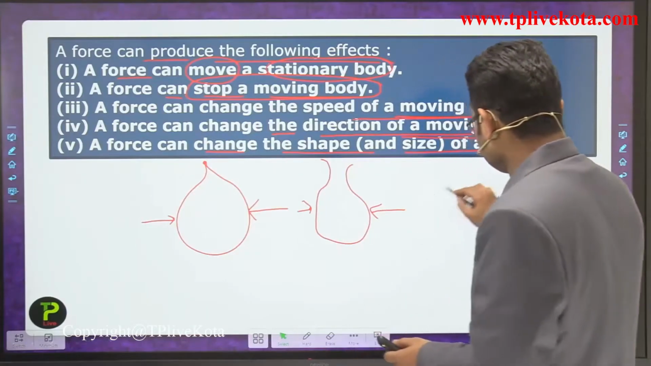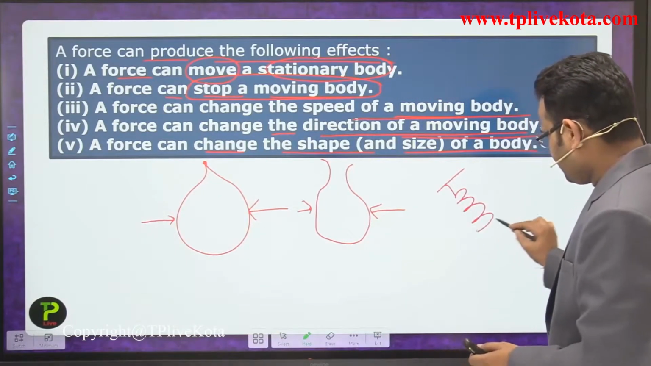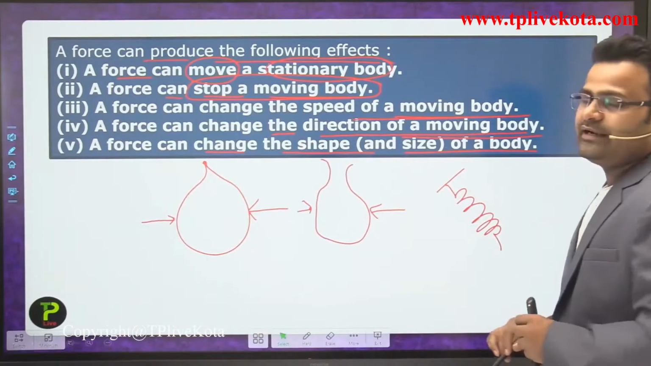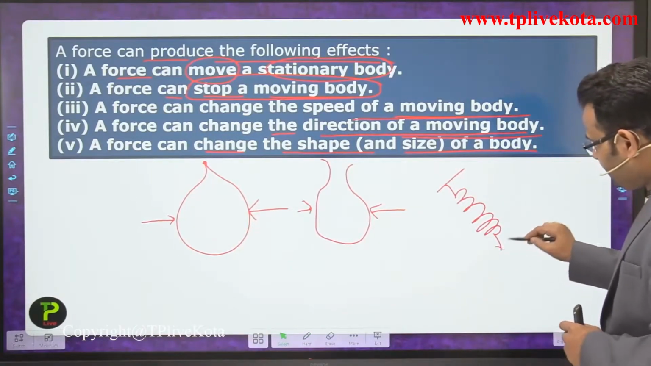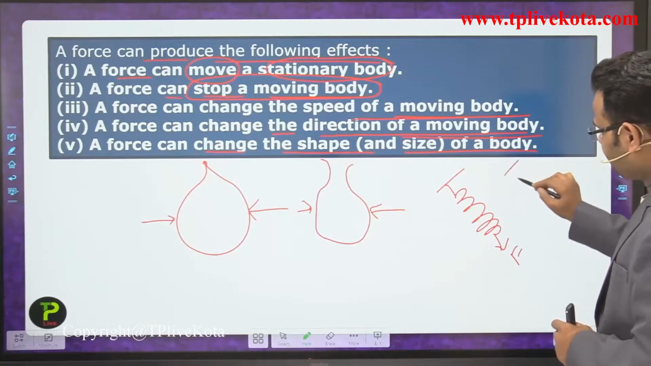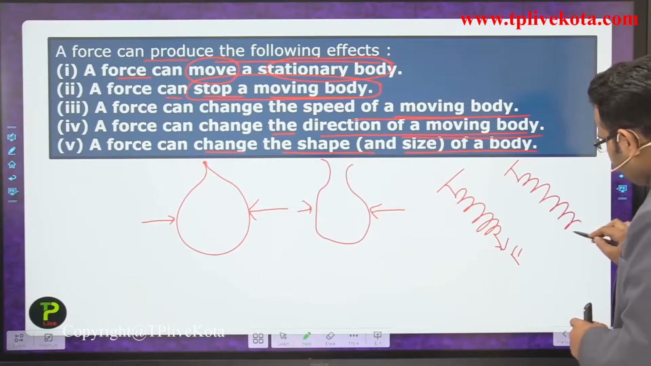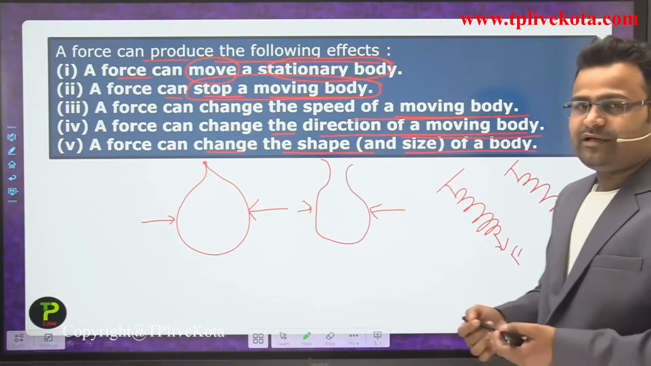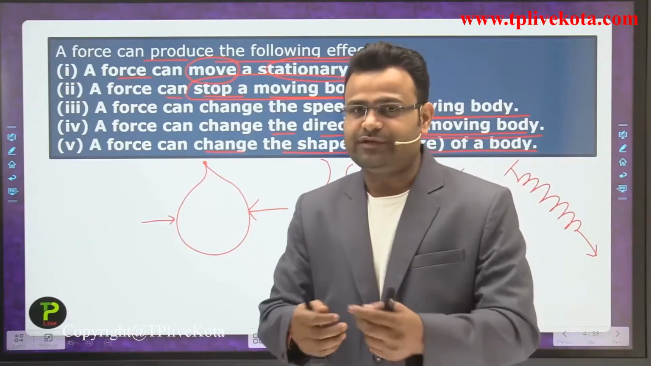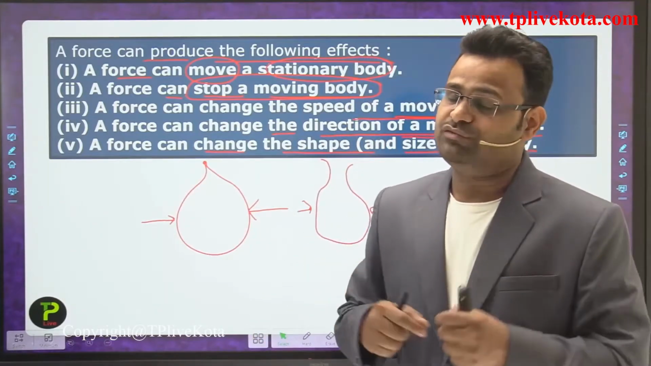Let's suppose that is a spring. That is the normal condition of a spring. If we apply some force in that direction, after some time its length will increase. So whenever we apply force, we are changing the shape of that spring.